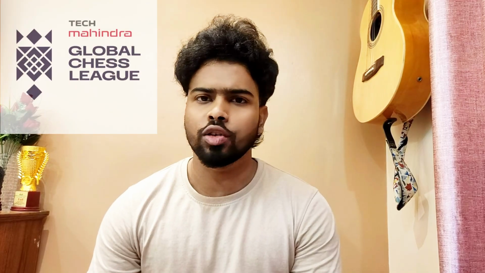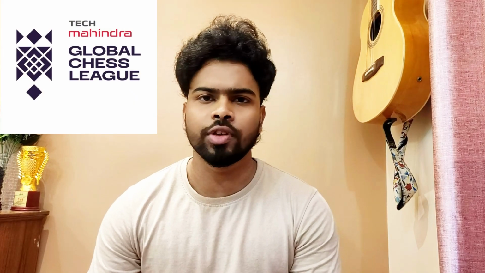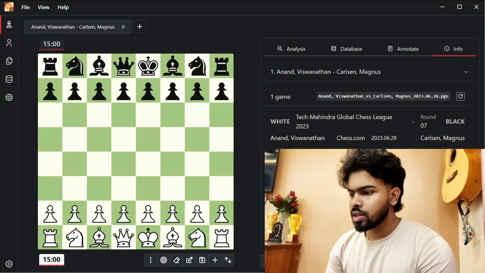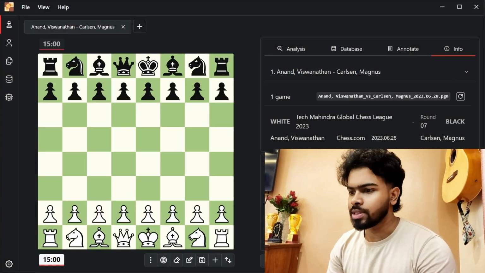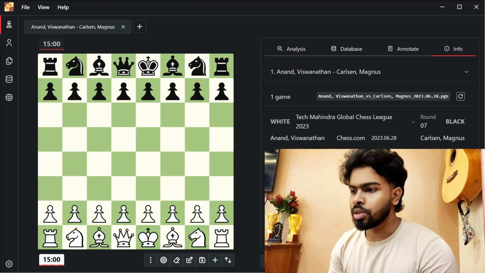This matchup happens in the Global Chess League that was held in 2023, where Magnus is in a must-win scenario. So let's jump onto this video and analyze this exciting match. In this match, Anand is playing with the white pieces and Magnus is playing with the black pieces. Remember, this is a must-win match for Magnus Carlsen.